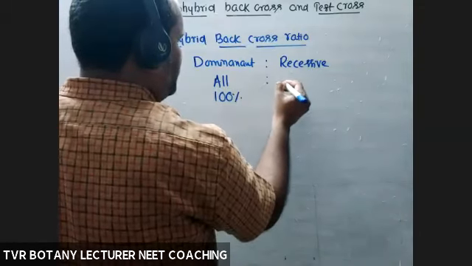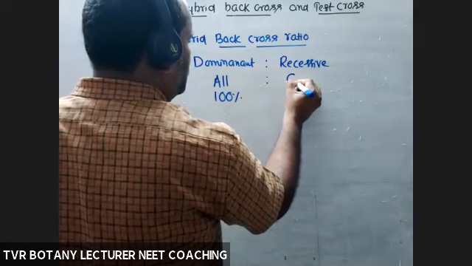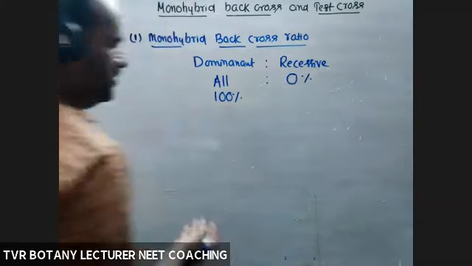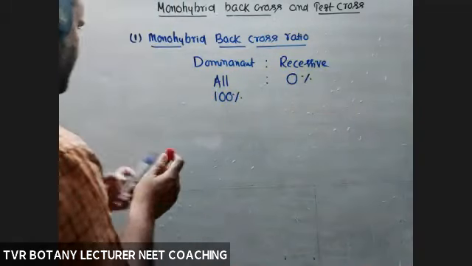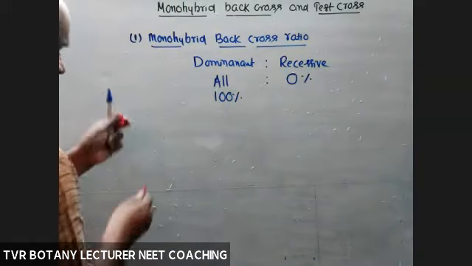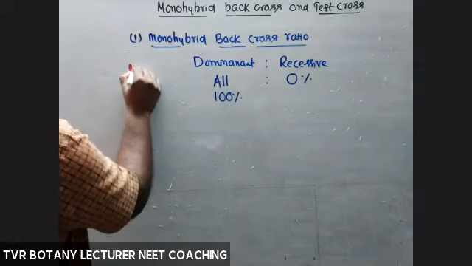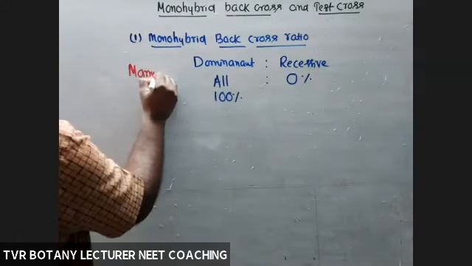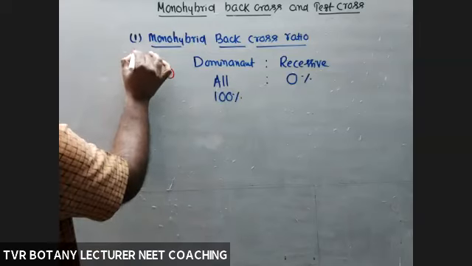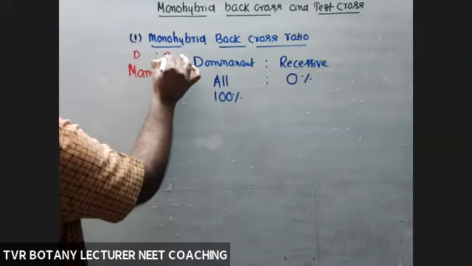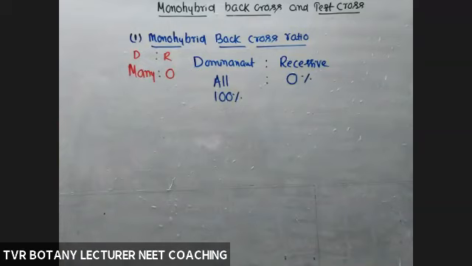Okay, so what about here? 0%. So for this one, we can't prepare any ratio. Or if they ask, simply go like this: many dominant, 0 recessive. Dominant versus recessive. Some people are asking 100% dominant only.